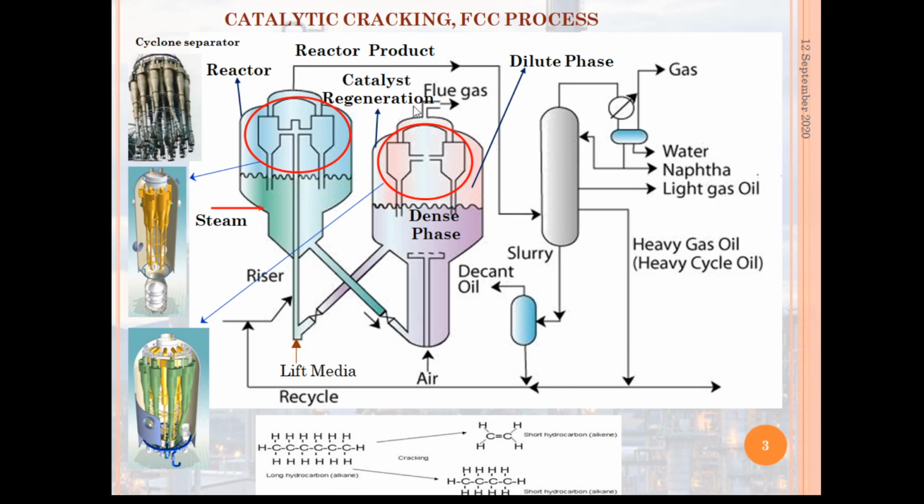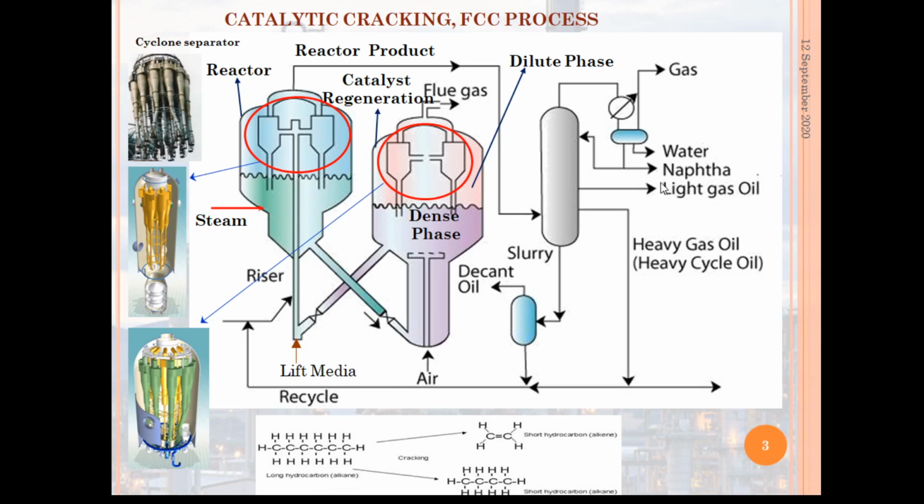So whatever cracked product comes out from the FCC reactor goes to the main distillation section, where it produces unstabilized naphtha, gas oil, light gas oil and heavy gas oil, and then slurry and gas.